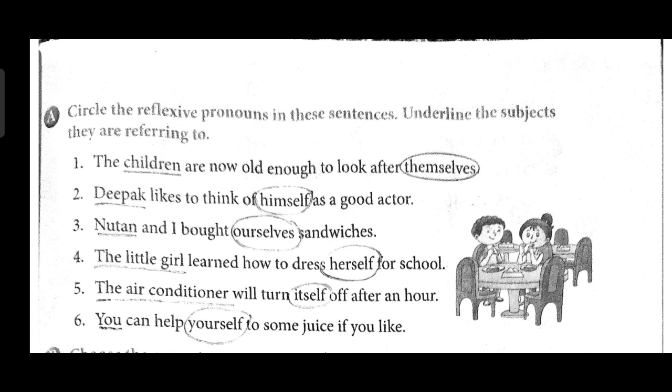Okay, we are going to start with the first question. In the first question, it is saying: circle the reflexive pronoun in the sentence, underline the subjects they are referring to. What is the question telling us? It says we have to circle the reflexive pronoun in the sentences given below, and underline the subject it is referring to. We have to keep this in mind.